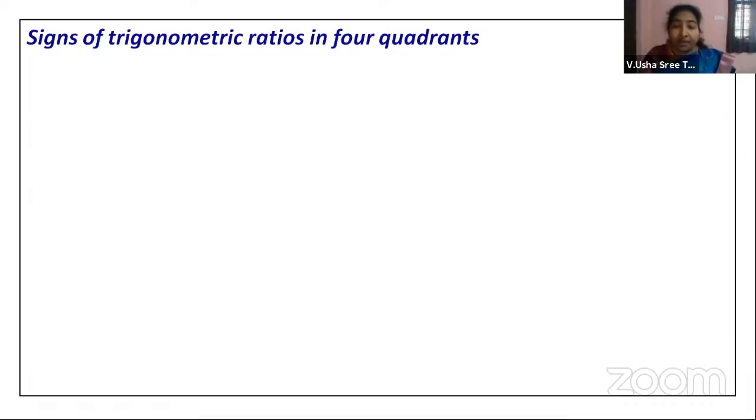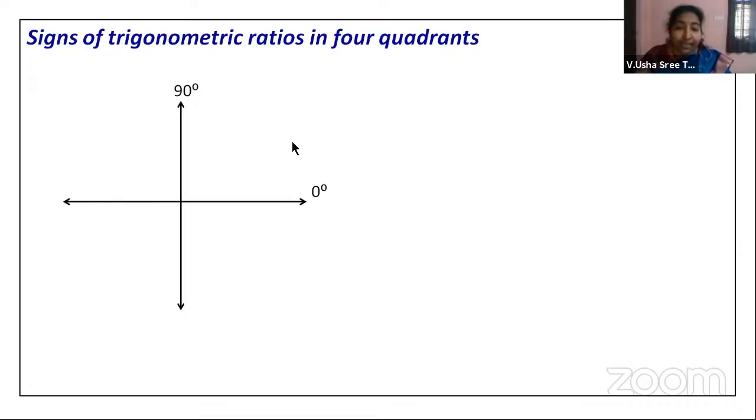Right. Now we'll try to discuss signs of trigonometric ratios in the 4 quadrants. Now, when I say 4 quadrants, we will start with 0 degrees at this point as the initial measurement of the angle, right? Then when we move on to this point, it will be 90 degrees because the angle here is 90. And still further, if we reach here, the angle made will be 180 degrees.